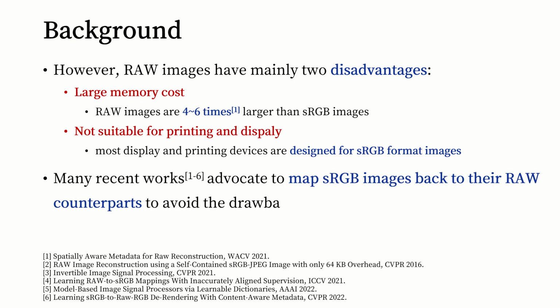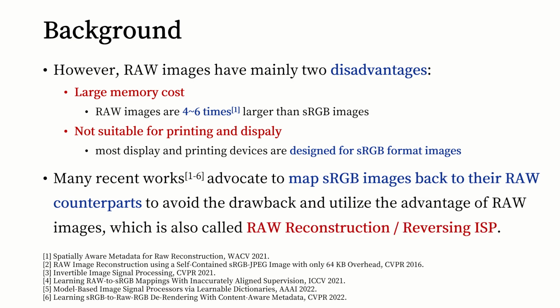Therefore, many recent works advocate to map sRGB images back to their raw counterparts to avoid the drawback and utilize the advantage of raw images, which is also called raw reconstruction, or reversing ISP. Since raw images are converted to sRGB images by the camera ISP, which behaves like a mapping function, it is theoretically able to map the sRGB images back to the raw.